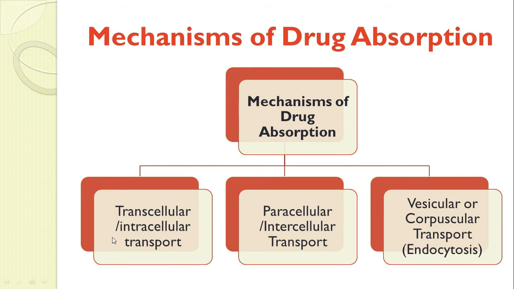That is transcellular, also called intracellular transport. Then paracellular, also called intercellular transport. And lastly vesicular or corpuscular, also called the endocytosis process. These are the three basic classes of any drug absorption. Any drug we take might get absorbed by any one of these mechanisms.